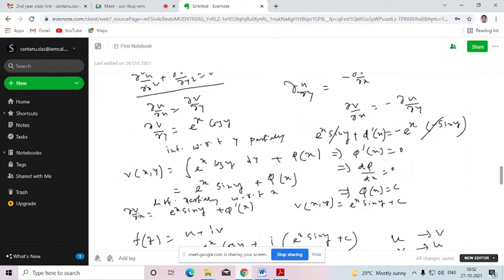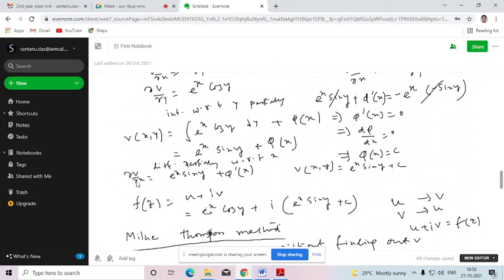Now we will be replacing the value of del v del x which we have obtained from here. We will be substituting it in the left hand side. So we have put it here, and this term will be cancelled out. Ultimately we will be getting from this equation phi dash x equals 0. So phi dash x equals 0 means d phi dx equals 0. If we solve this equation, we will be getting phi x equals constant. We will be replacing it here to get the value of v(x,y). So v(x,y) will be e to the power x sin y plus c. That is our harmonic conjugate of the given function u.